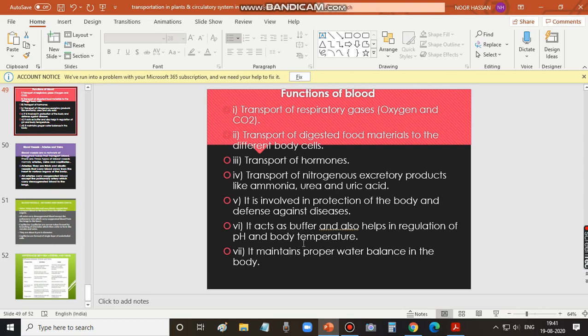Not only that, it even maintains the constant body temperature. We are called homeotherms, meaning we have a constant body temperature. Irrespective of the temperature in the outside environment, our body temperature remains the same. That is done by blood. So blood acts as a buffer, maintaining or regulating the pH. This pH refers to power of hydrogen, that is, the concentration of hydrogen ions. And it also maintains proper water balance in the body. So these are the functions of the blood.